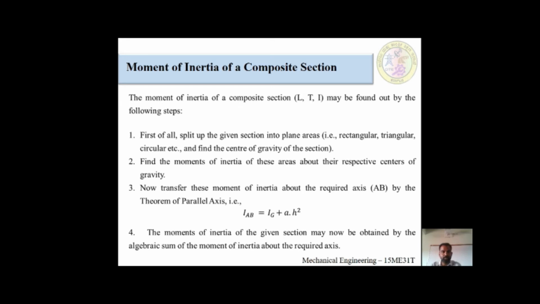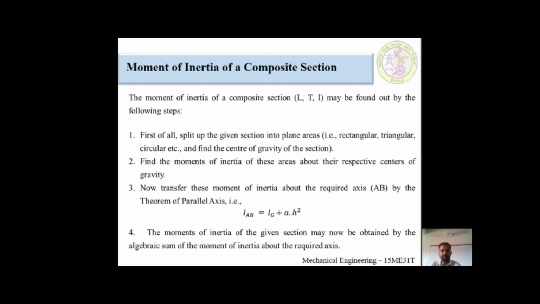We have understood both theorems, the perpendicular axis theorem and the parallel axis theorem. I will give a brief note about that. In successive classes, we are going to solve problems based on the parallel axis theorem, so you are supposed to understand the theorem of parallel axis properly.